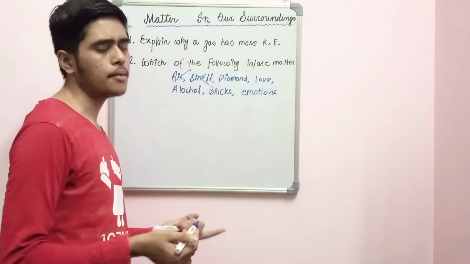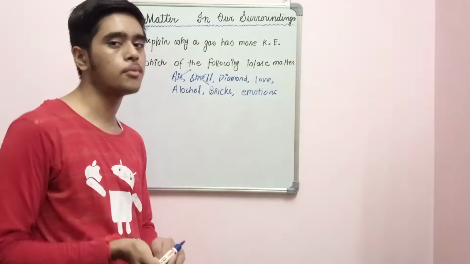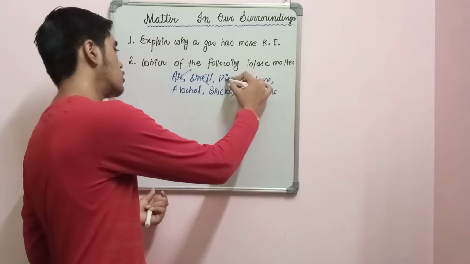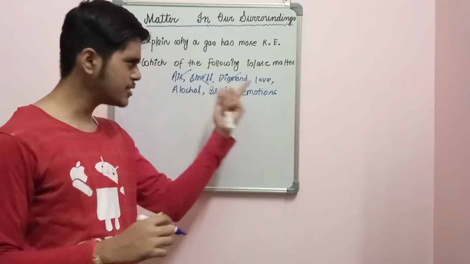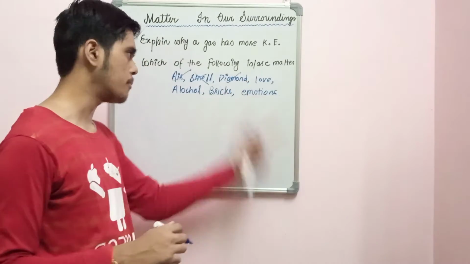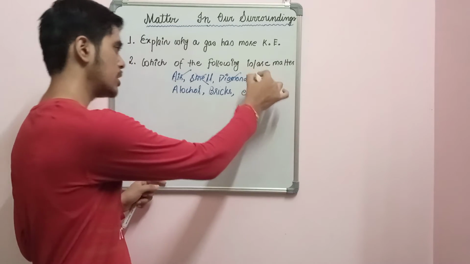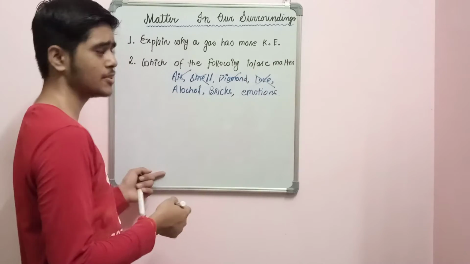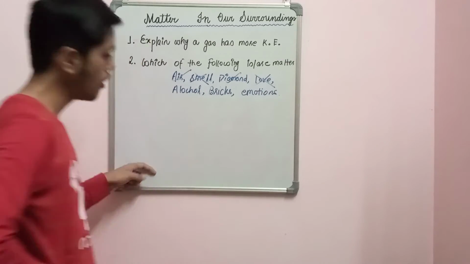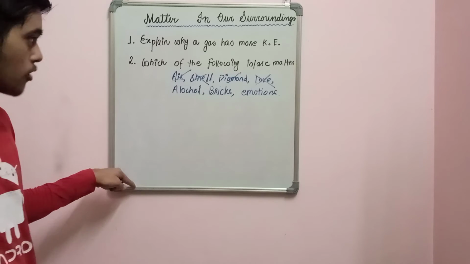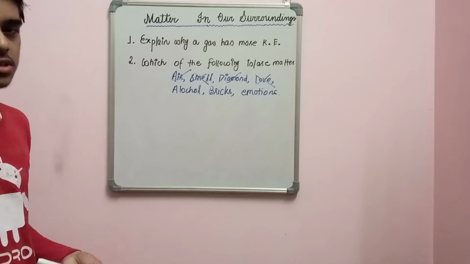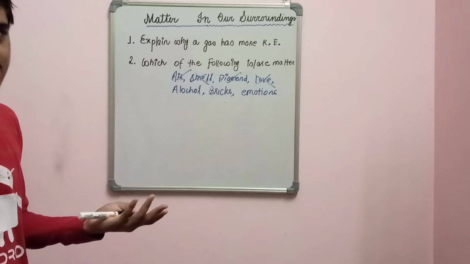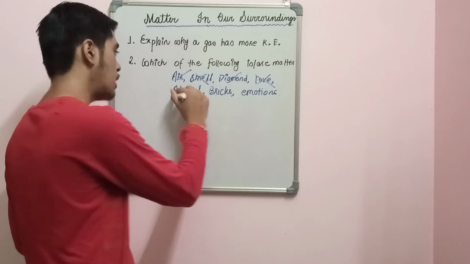Second is diamond. Yes, diamond is matter, because diamond is a form of carbon. Love. Is love matter? No, it's not matter, because it doesn't have mass and it doesn't occupy space. Alcohol. Alcohol is a liquid, and liquid is a state of matter, so definitely alcohol is matter.